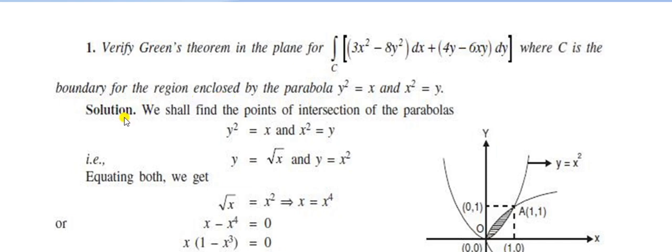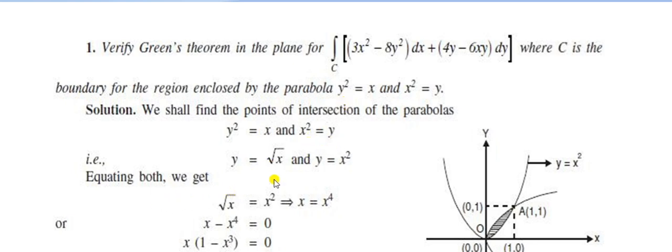Now the solution. We shall find the point of intersection of the parabolas y² = x and x² = y. We can write y = root x and y = x².